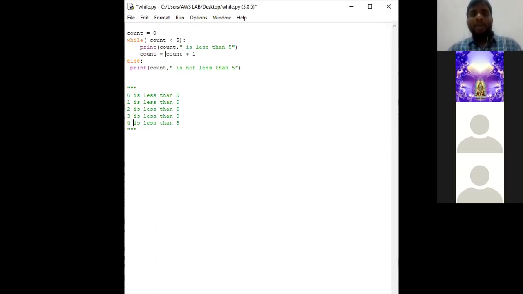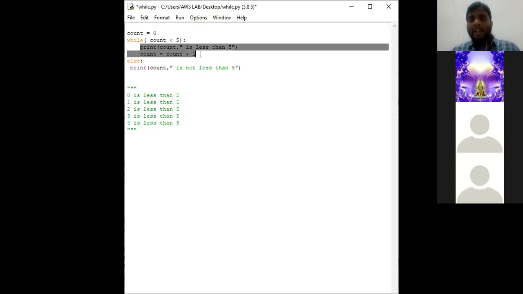So now count is equal to 4 plus 1, 5. It goes to the condition. Now the value of count is 5. Is 5 less than 5? Since the condition has become false, it does not execute these two statements.